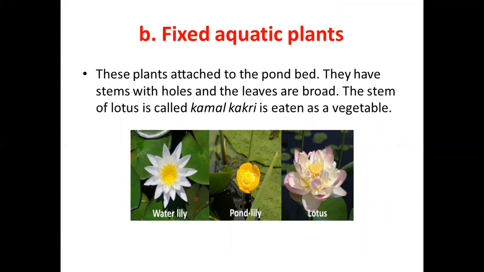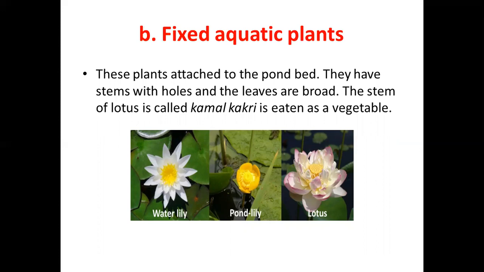See here in this picture, we can observe some flowers. Those are water lily, lotus, pond lily, etc. And these lotus and water lily are examples of fixed aquatic plants. And such plants are attached to the pond bed. Pond bed is nothing but the soil which is present under water. It is called pond bed. So these plants are attached to the pond bed.